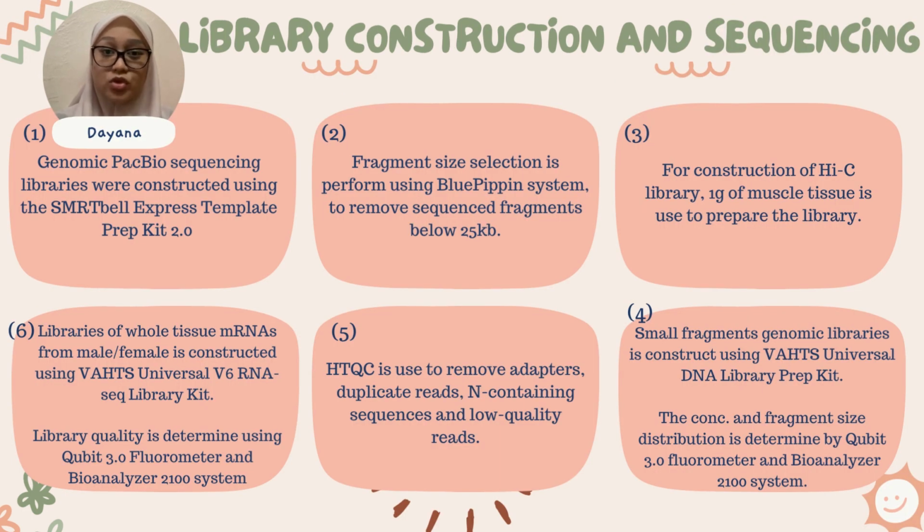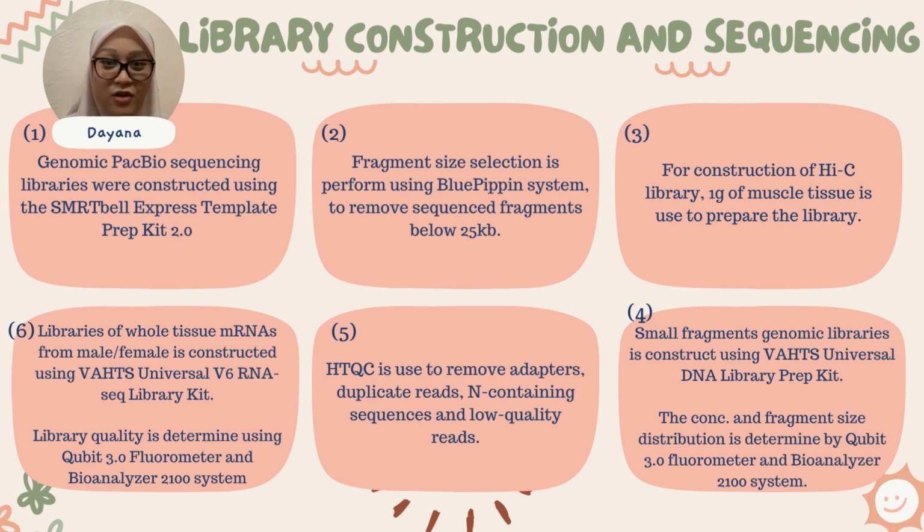The next method is library construction and sequencing. First, the genomic HiFi sequencing library was constructed using the SMRTbell Express Template Prep Kit 2.0. For this sequencing library, the concentration and fragment size distribution of the sample were determined using the Femto Pulse system and Qubit 3.0 fluorometer. Next, fragment size selection is performed using the BluePippin system to remove sequence fragments below 25 kilobase.